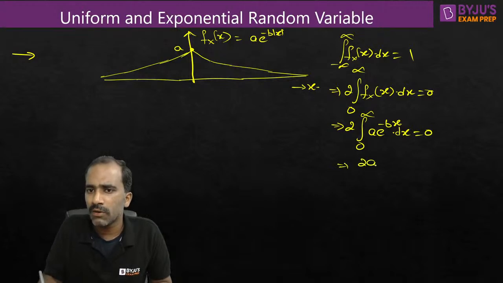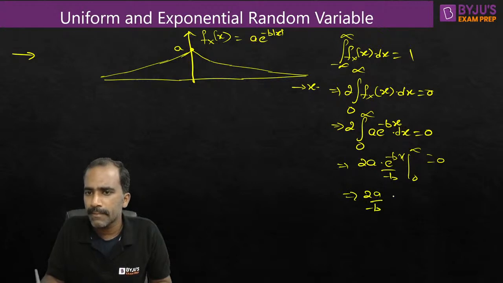So 2a outside, e power minus bx divided by minus b, limits from 0 to infinity. So it is 2a divided by minus b. If you substitute infinity, it becomes e power minus infinity, which is 0, minus, if you substitute 0 here, e power 0 is 1.